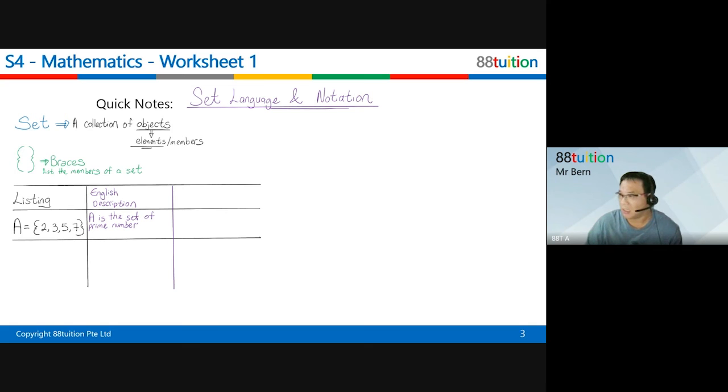How about 11, 13? Not inside, right? So you must say prime numbers that are smaller than 10. You give it a limit, a range. So this is an English description: A is a set of prime numbers smaller than 10. All right, what is the meaning of set notation? This set notation is a presentation of the English description. So you describe as A is equal to, and you can open a braces.